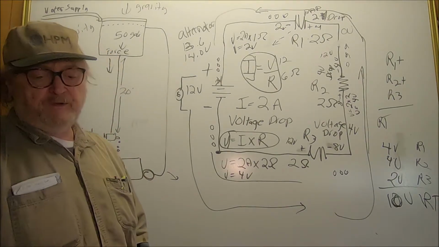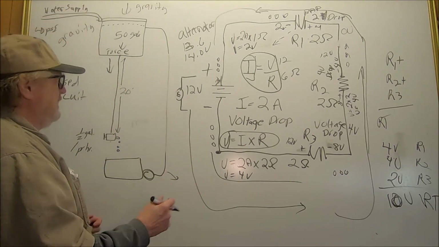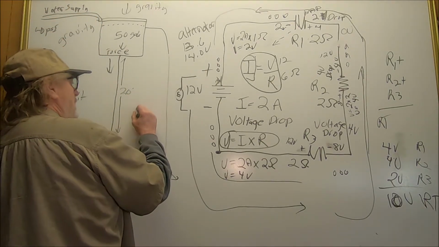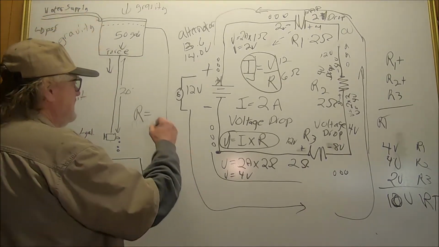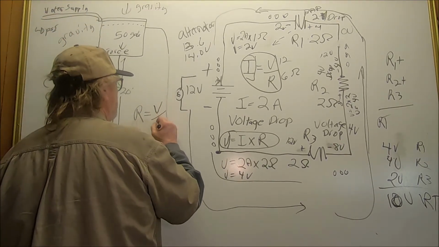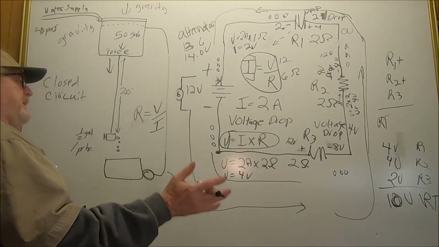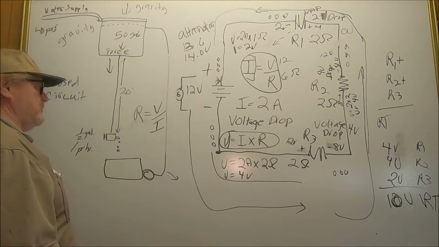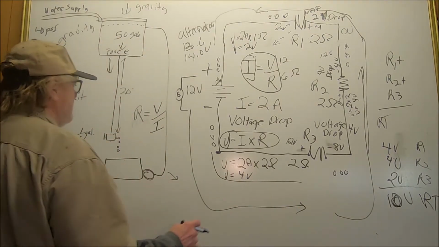Okay, so our third way to check the current flow in a circuit, we're going to use R equals V, that's voltage, divided by current. So we don't know the starter resistance, but we think it's bad. We think that this circuit's shorted out. Maybe we're not getting any resistance at all, current flowed through it, but we want to check it.